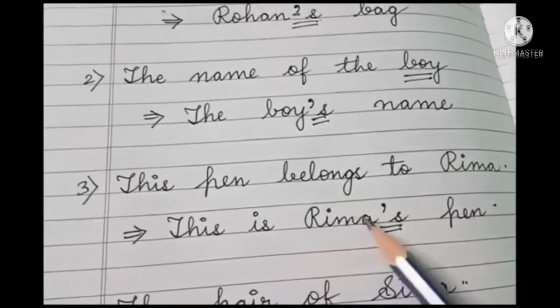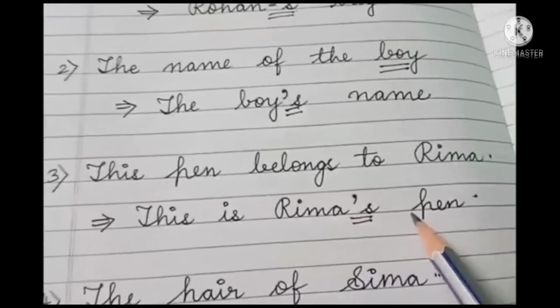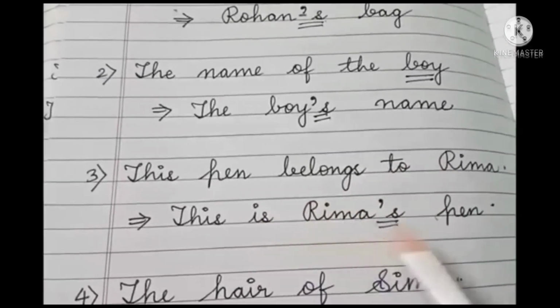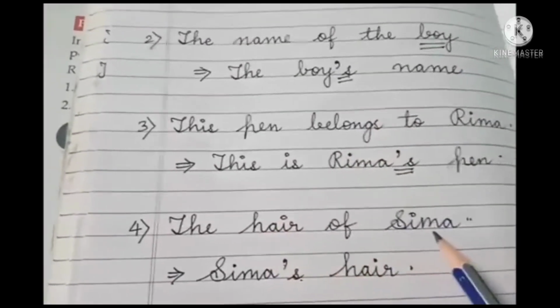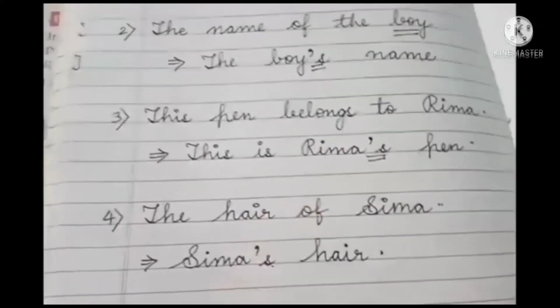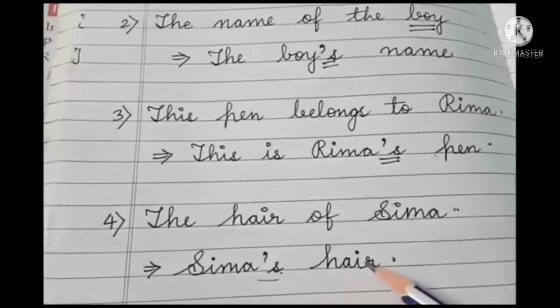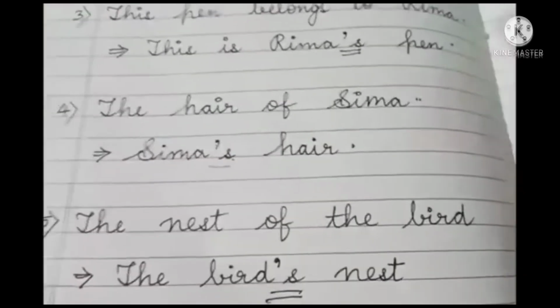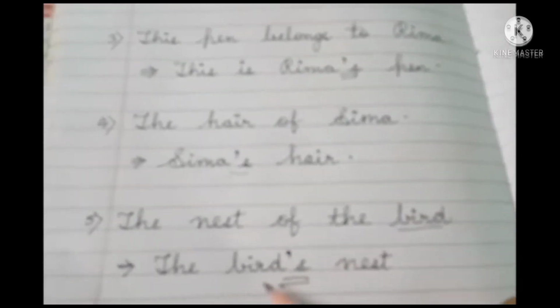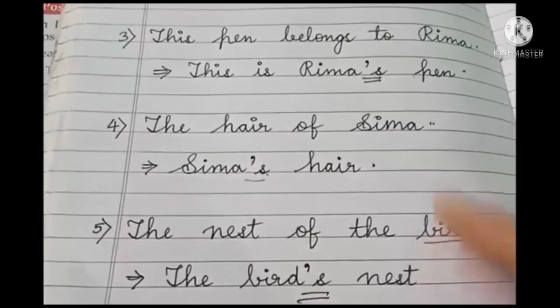So this is Rima's pen. Next is the hair of Seema. Again one person, so Seema's, apostrophe and s, hair. Next is the nest of the bird. Again bird is singular. So the bird's nest.